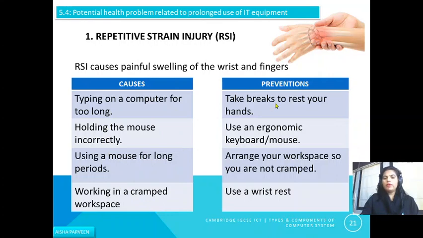And how can you prevent it? What can be the preventions? You should take breaks to rest your hands. Use an ergonomic keyboard or mouse. Arrange your workspace so you are not cramped, and use a wrist rest.